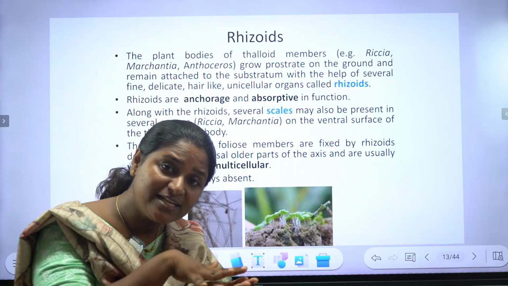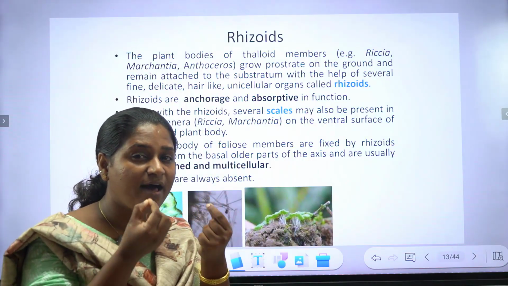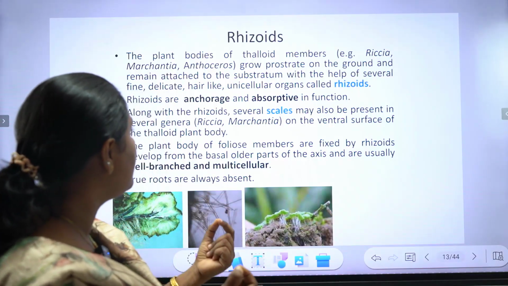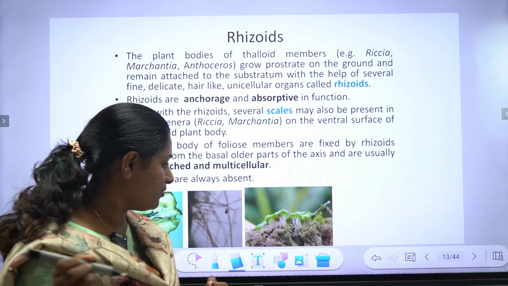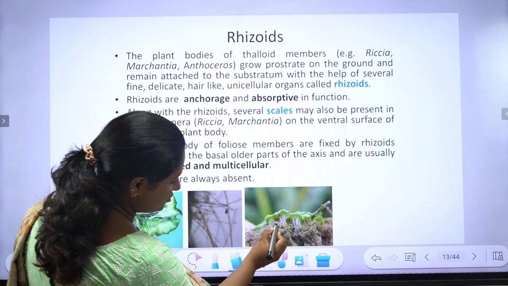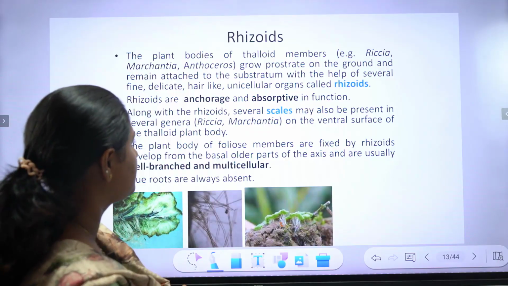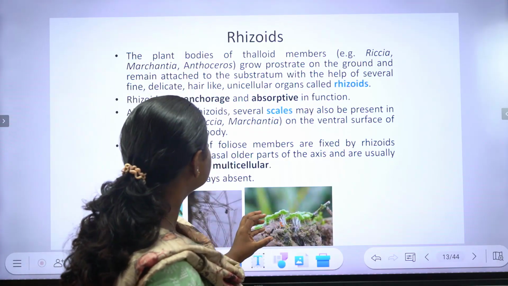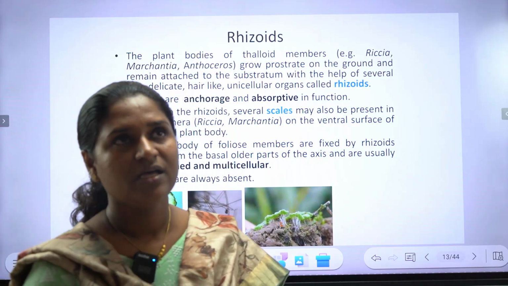They are attached to the ground with these fine hyaline, delicate unicellular structures called rhizoids. So these thread-like structures are called rhizoids, and rhizoids help in anchorage and absorption.